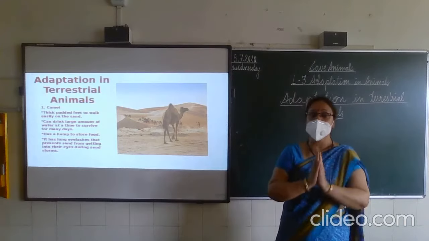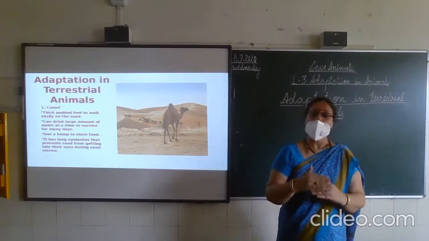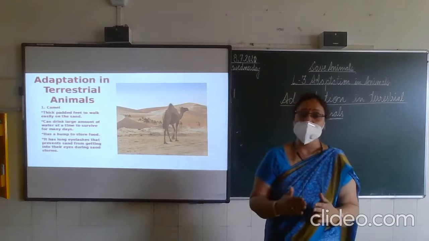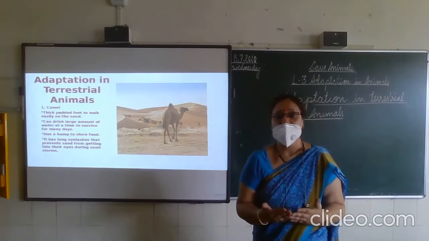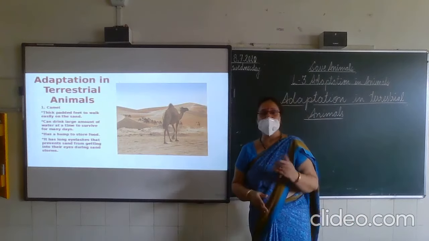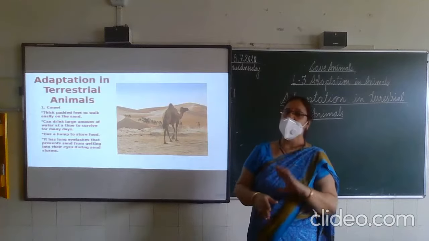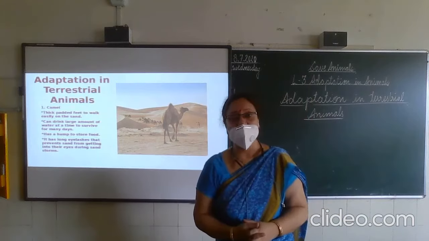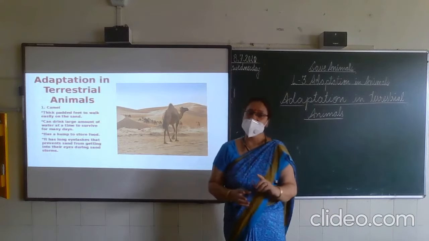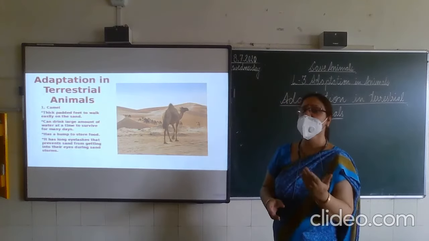So the peculiar features that develop in animal's body or plant's body also. Not only, in previous chapter we have read adaptation in plants. So that means in an organism body, a peculiar feature that help them to adjust according to their environment is known as adaptation. So adaptation is clear to you everyone. We have read in the previous chapter also adaptation in plant. So if we are using the word organism, means plant and animal. And even human being also.